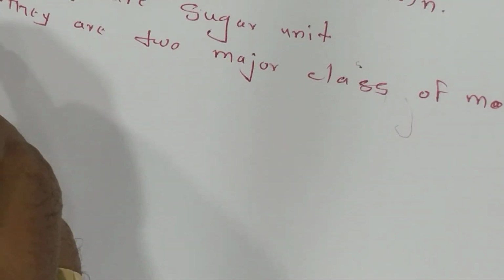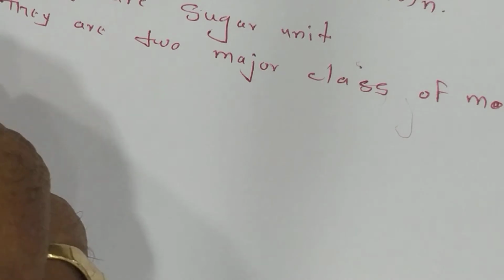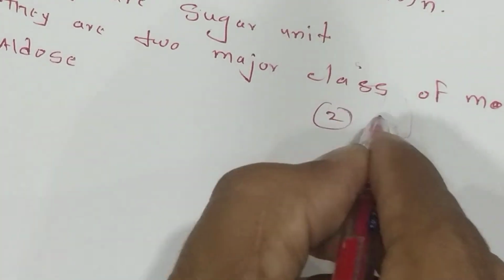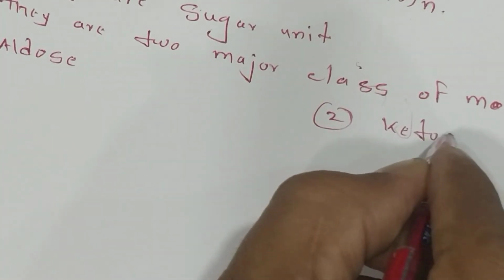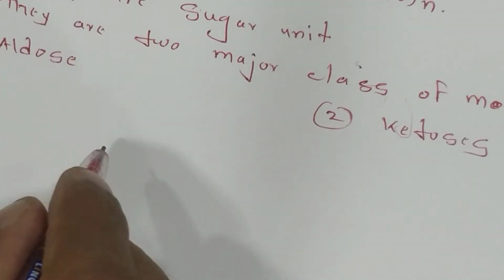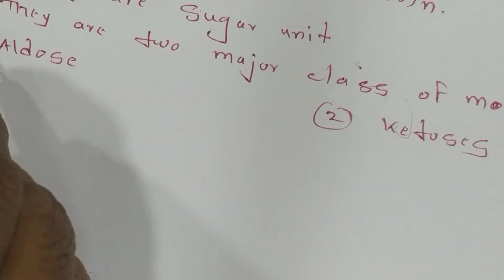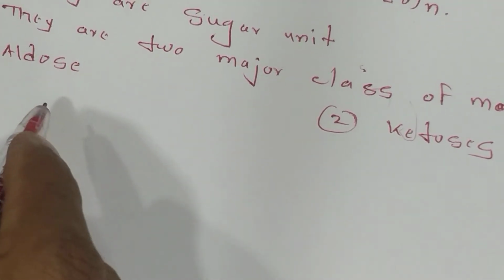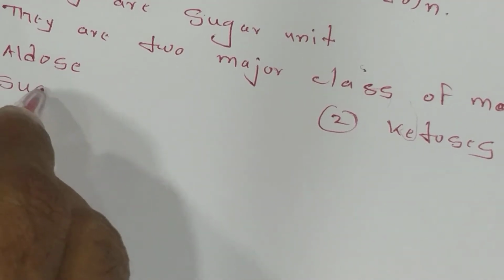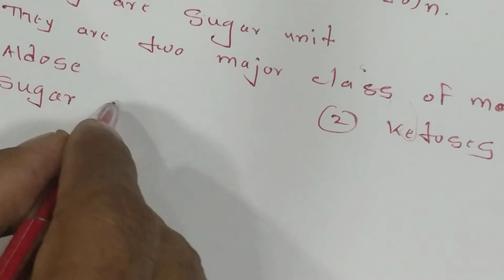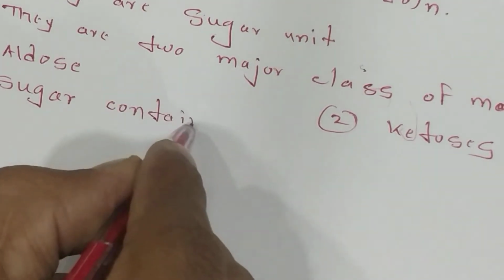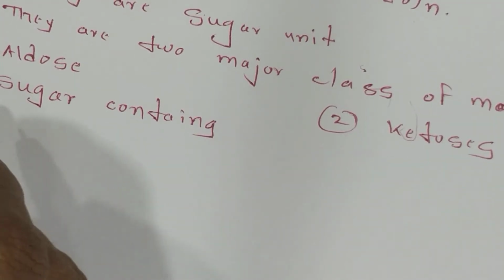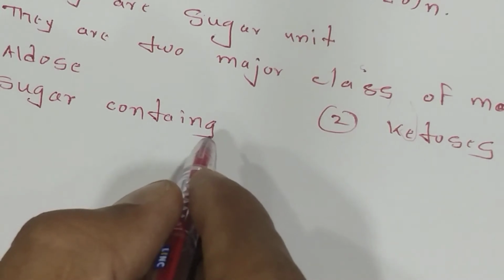First, aldose; second, ketose. The aldose forms the sugar containing an aldehyde group.